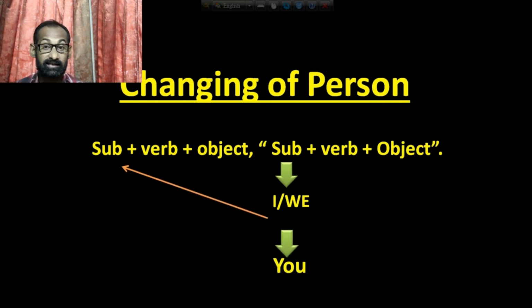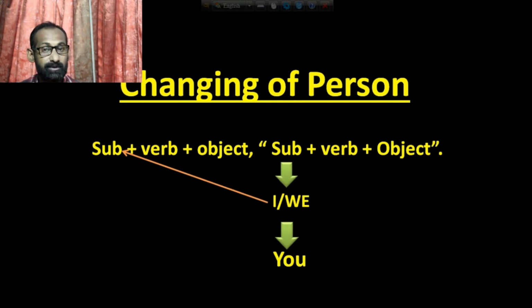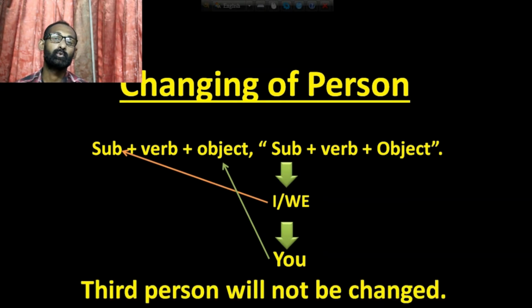Next, the second person you of the reported speech will be the object of the reporting verb. I'm saying again, the second person you of the reported speech will be the object of the reporting verb. And the third person will not be changed. That means there is no change in the third person. So we have completed the changing of person.